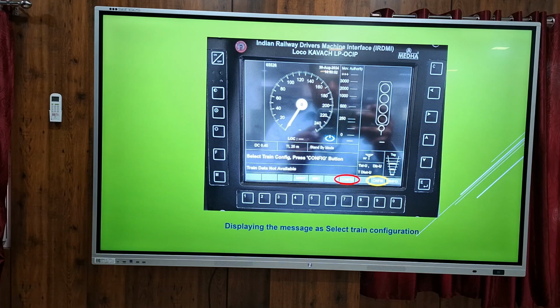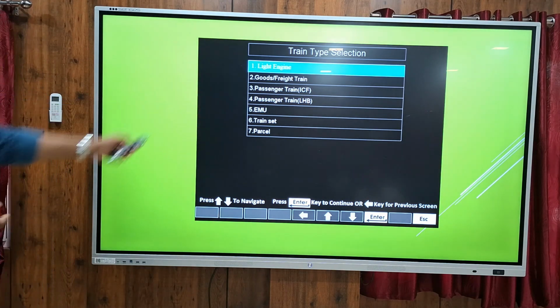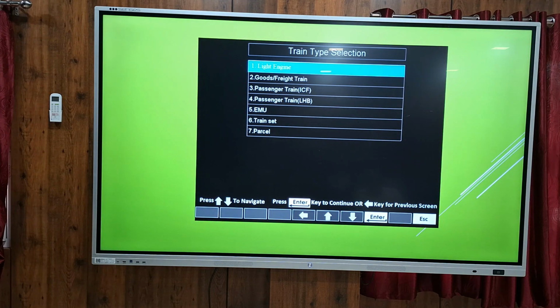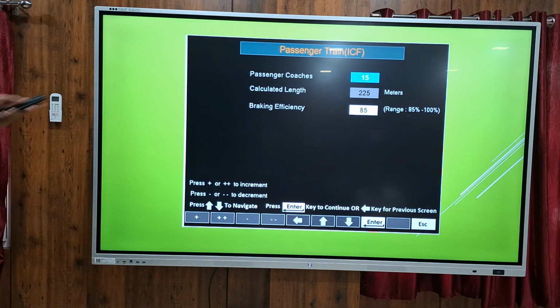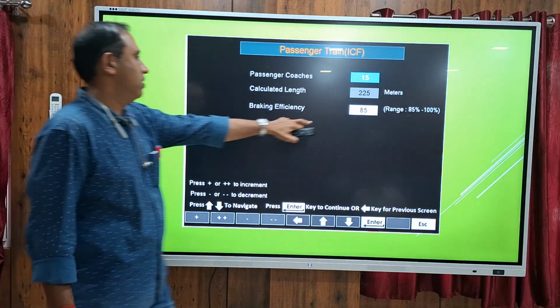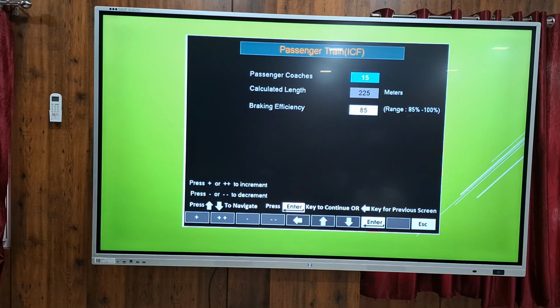After this brake test, it will prompt the driver to make a selection. We have to select which type of train we are going to work: light engine, goods or passenger. If we select passenger, then we enter the number of coaches, and it will automatically calculate the train length. And the braking efficiency, we must always give as a range, the lowest range only, because otherwise there are chances of signal passing.